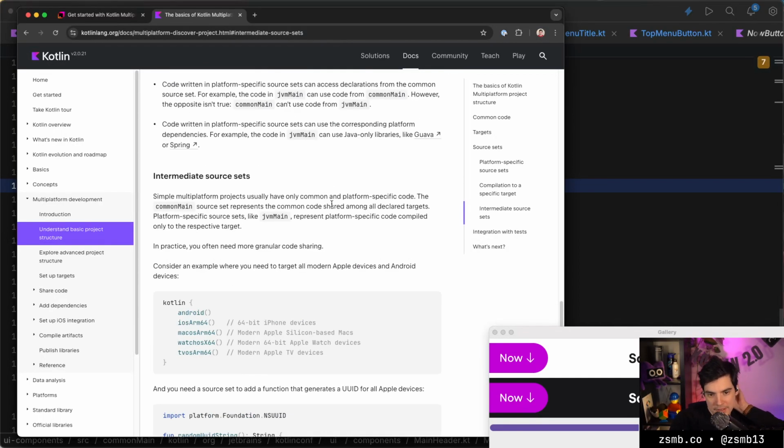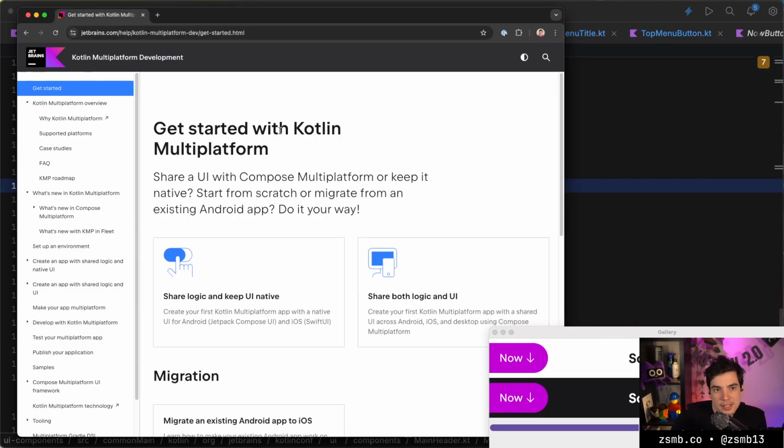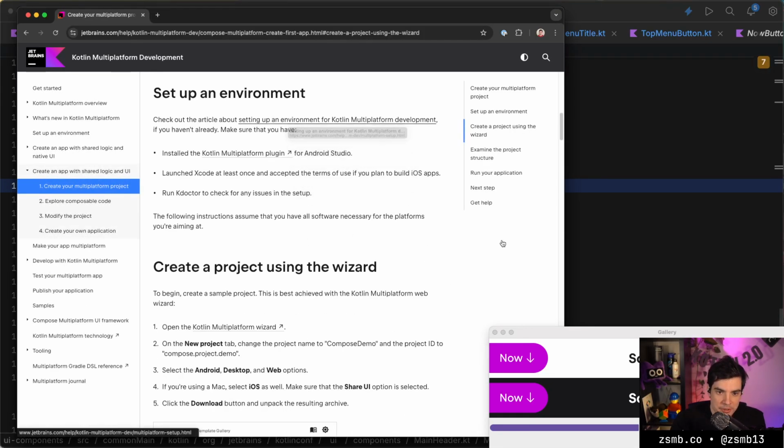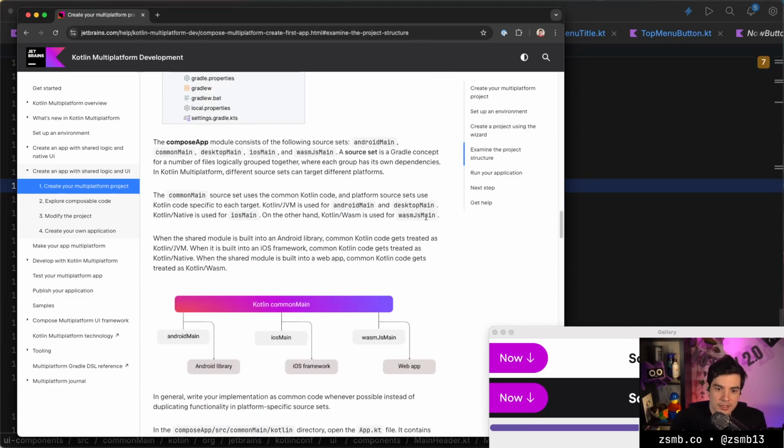So this is more of a theory approach if you go through the docs, which I think makes sense. And then the dev portal just gives you: create a project, set up your stuff, start coding. So it's just a straight practical, tutorial-ish approach.